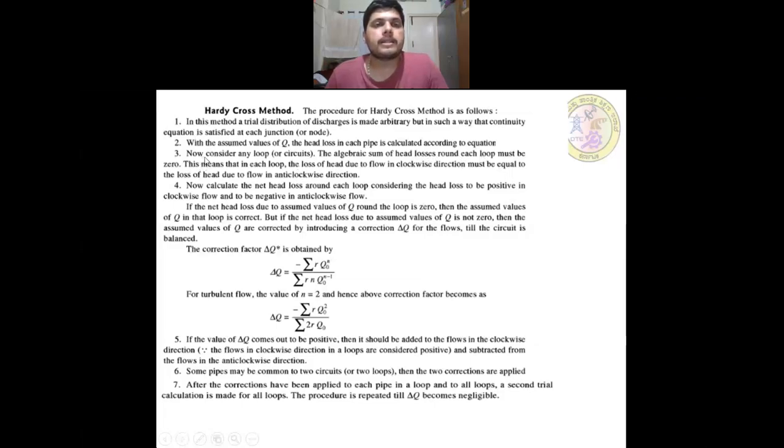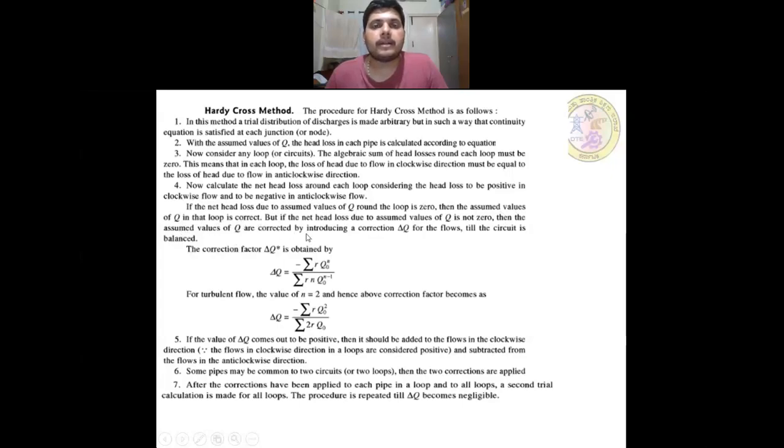Now, consider any loop or circuit. The algebraic sum of head losses round each loop must be 0. This means that in each loop, the loss of head due to flow in the clockwise direction must be equal to the loss of head due to flow in the anti-clockwise direction. Fourth, now calculate the net head loss around each loop, considering the head loss to be positive for clockwise flow and negative for anti-clockwise flow. If the net head loss due to assumed values of Q round the loop is 0, then the assumed values of Q in that loop are correct.